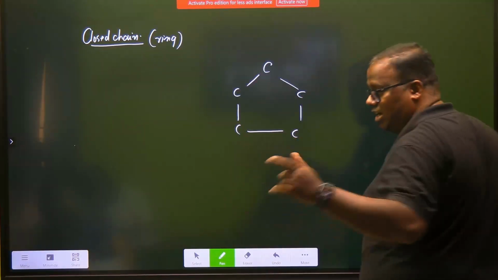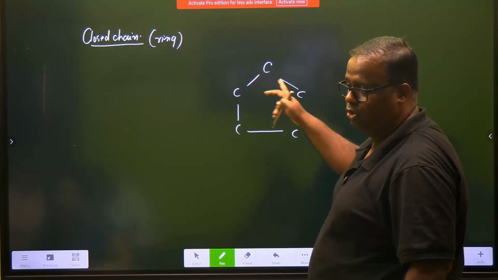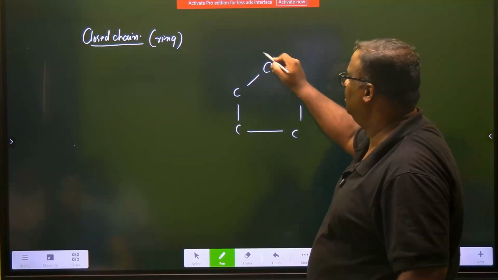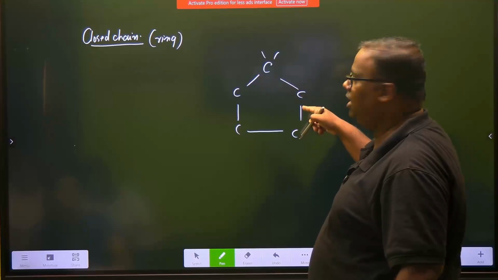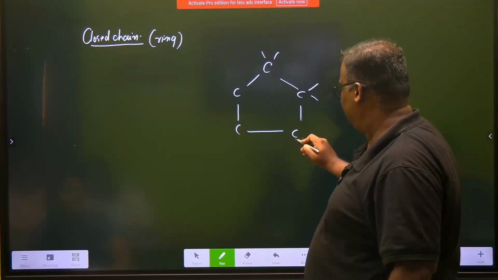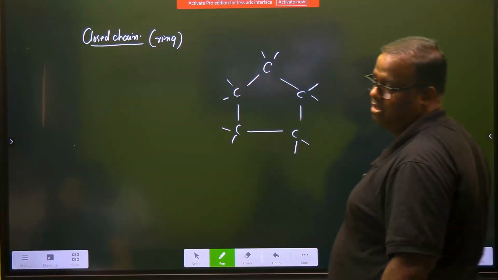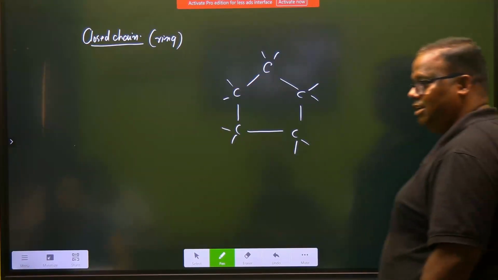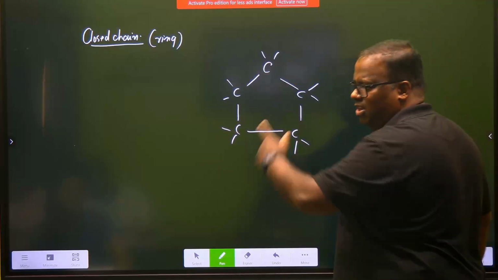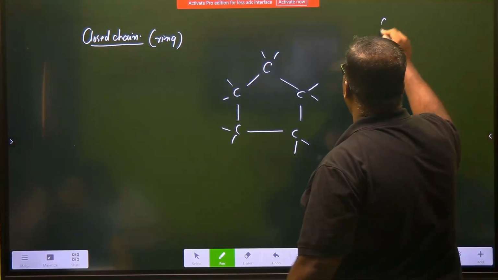So satisfy. Let's start. Let's see, can you do it or not? How many valencies satisfied? 2. So how many open? How many satisfied? 2 open. What will come up here? Hydrogens will come up here. Right? Let's make one more structure.